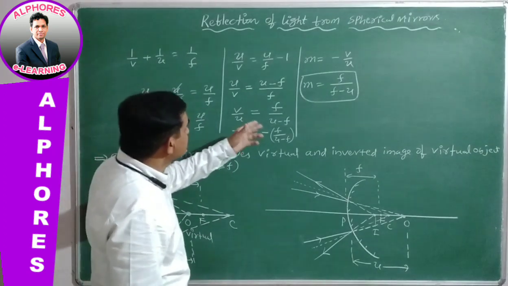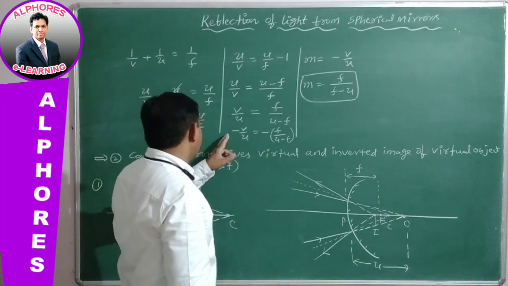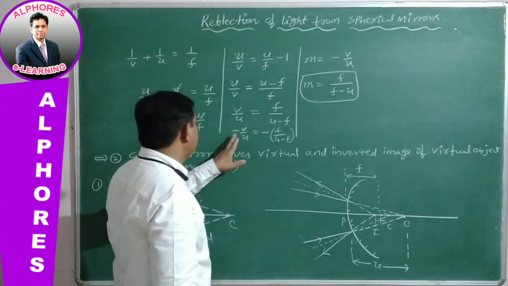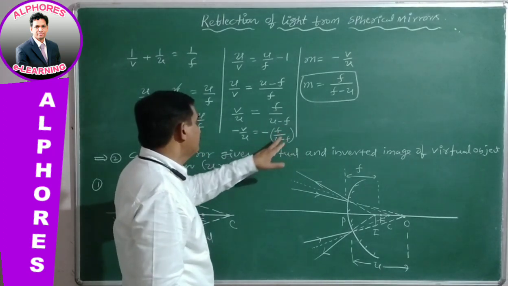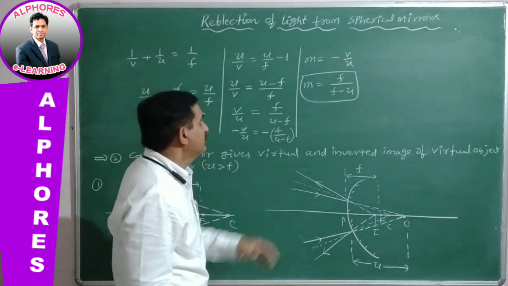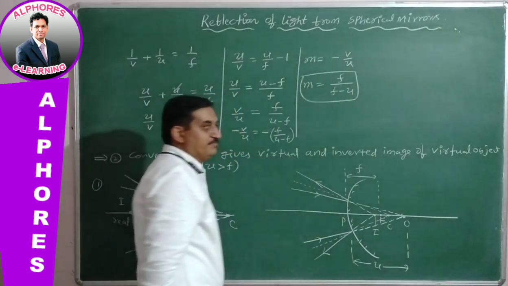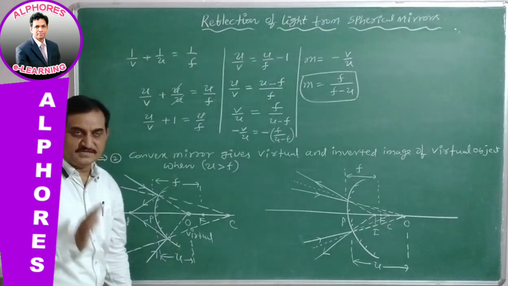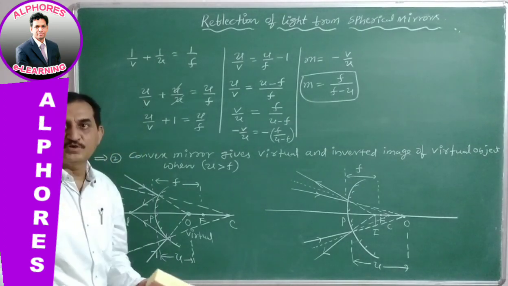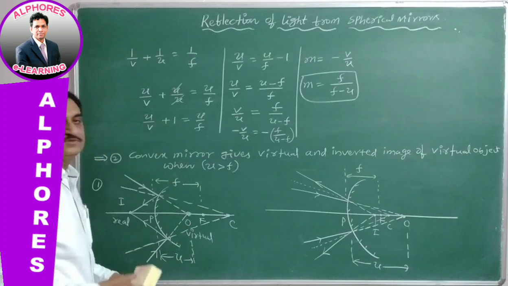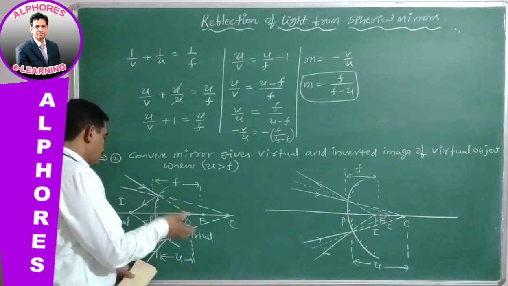So taking minus common, or multiplying minus on both the sides, you will get minus of F by U minus F. Therefore, your final magnification M is equal to F by F minus U. Okay, this is the magnification formula in terms of focal length and object distance. Okay, and go for the first statement.